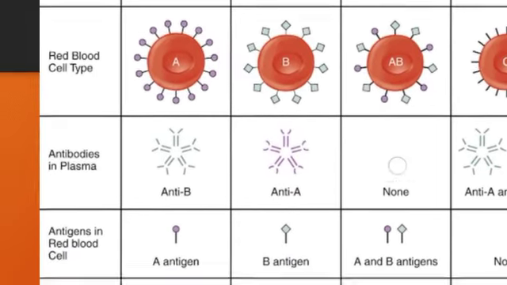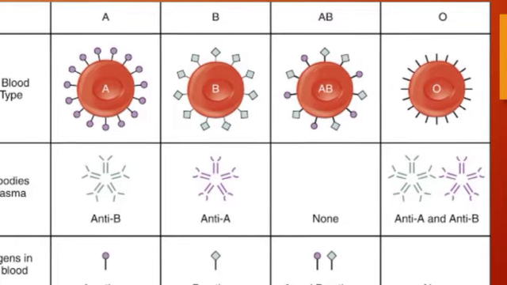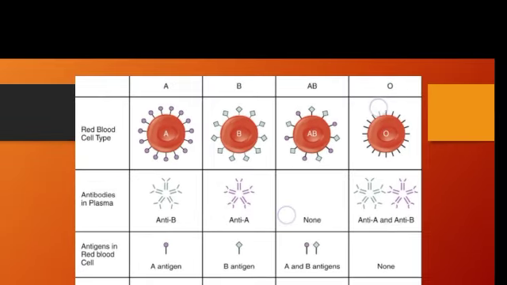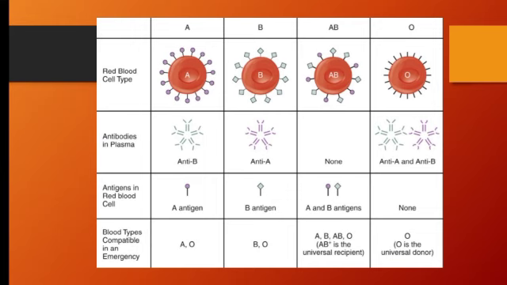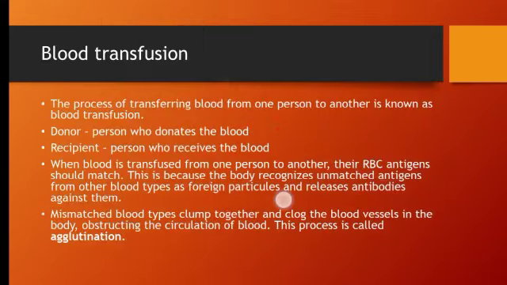So in this case, just because of the presence of the antigens on the surface of the red blood cells, we can say which type of person can give blood to whom. So this is known as blood transfusion, the process of transferring blood from one person to another if the person is in need. The person who donates the blood is known as the donor, the person who receives the blood is known as the recipient, and the blood groups should match.